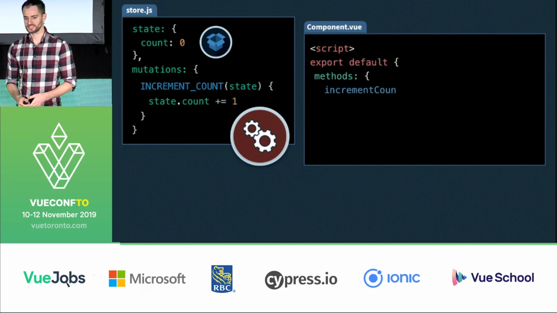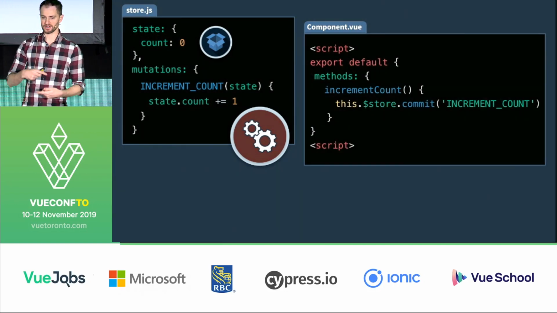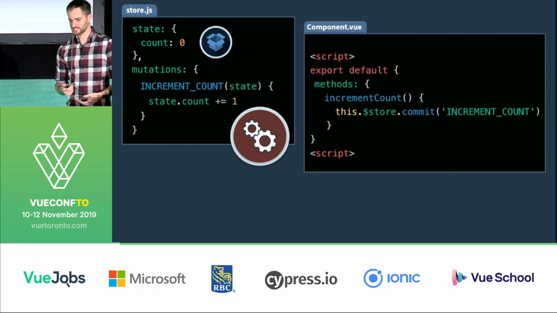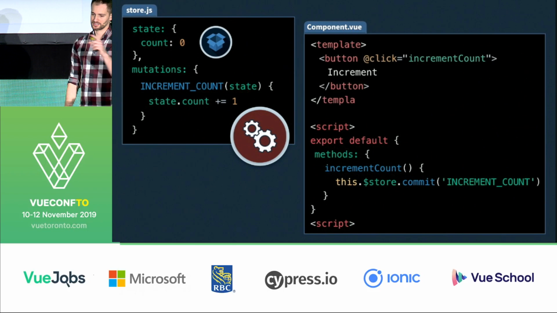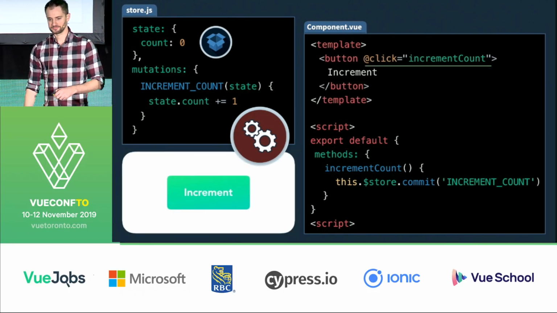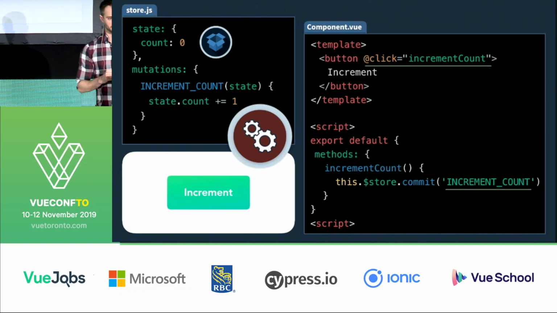We call it incrementCount and say this.$store.commit and pass in the string name of the mutation to run. And then we could trigger that, say, on a button click. So when a user clicks the button, it's going to trigger our method, which is then going to run our mutation, which then clicks forward our state in time, incrementing it by 1.